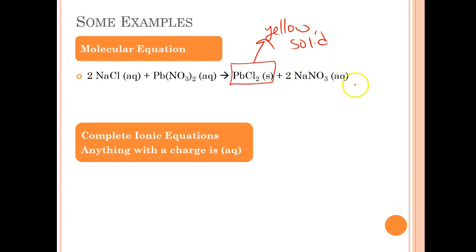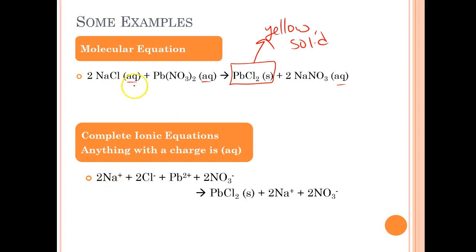Okay, but this stuff, the NaNO3, did not precipitate. It's a complete balanced equation. It includes the phases. Everything's been dropped and swapped. Lovely. Okay, when you break it apart into a complete ionic equation, anything that has an AQ gets broken apart. So the two NaCl's got broken apart into two Na pluses and two Cl minuses.